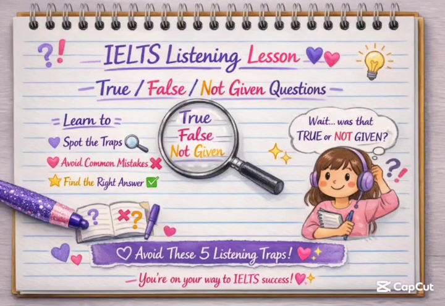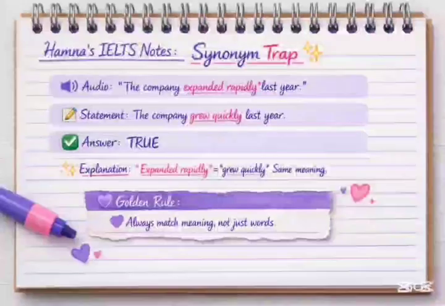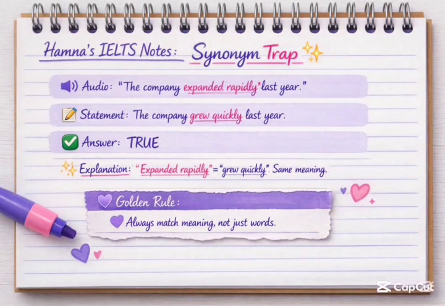Mostly students lose easy marks in IELTS listening because of these 5 traps. So today I will teach you how to not fall for these traps. You have to listen to an audio in the IELTS listening test, then you are asked some questions. The first section is true, false, not given. So I'm making this video on this section.